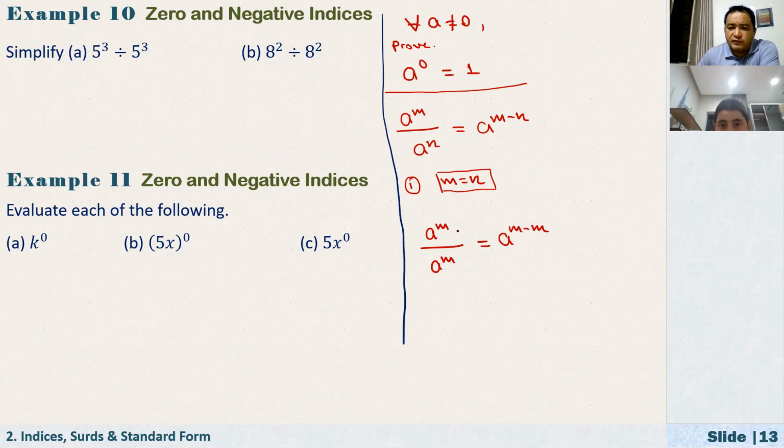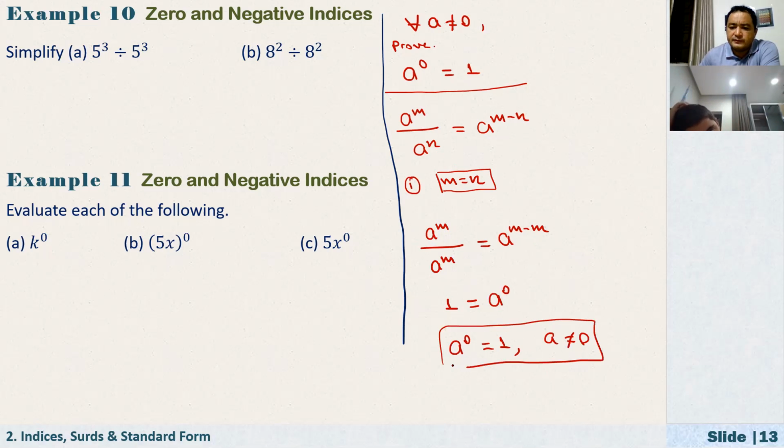And we know that if you divide any non-zero number by itself in algebra, it is equal to 1. And how about here on the right hand side? A to the power of m minus m, that's a to the power of 0. So that means that a to the power of 0 is always equal to 1, where a is not equal to 0.